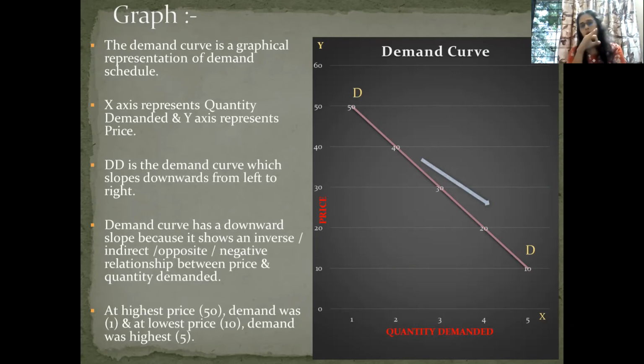How can you see? It's downward sloping. See the arrow, it's downward sloping, so the dd curve is downward sloping. Same they have written: dd is the demand curve which slopes downward. X-axis represents quantity, y-axis represents price. Why downward slope? Because it shows an inverse relationship. It means when price starts falling, demand starts rising. So there is an opposite relationship between price and quantity demanded. And at the highest price 50, demand was 1 kg, and at the lowest price, that is rupees 10, demand was highest,